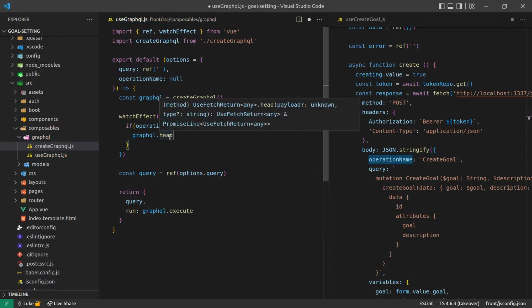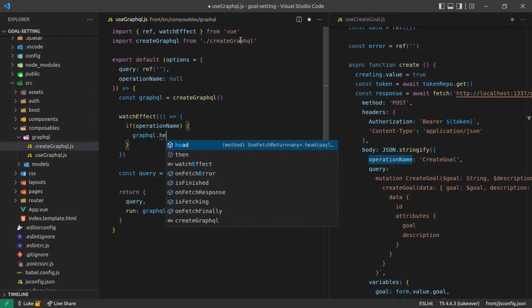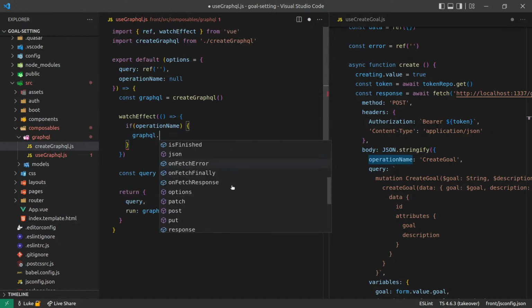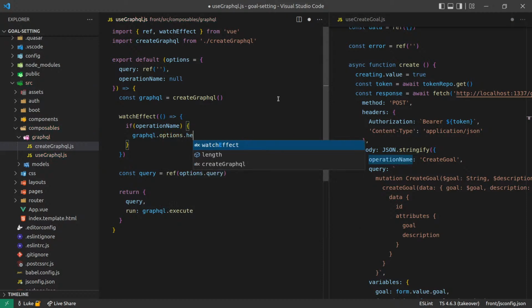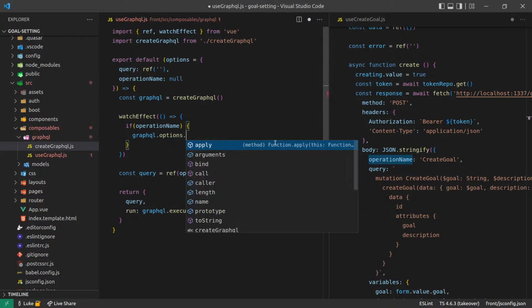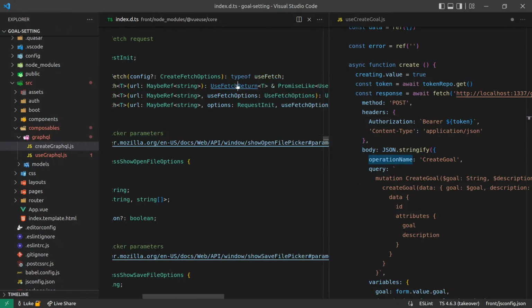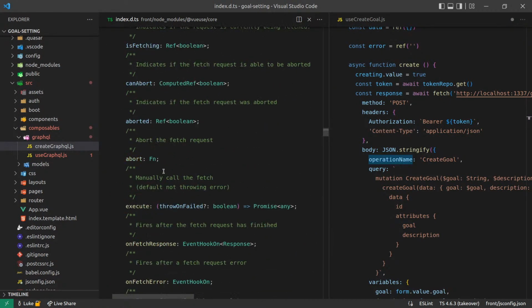What is head? That doesn't sound right. I thought I saw something related to headers before. Oh, options dot. useFetch return. What have we got here? isFetching, canAbort.